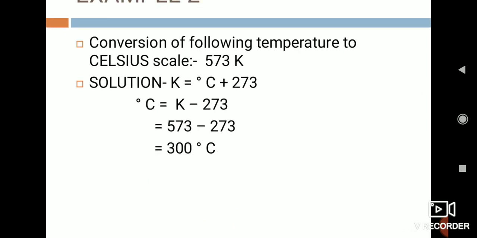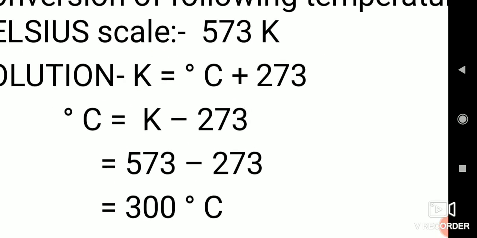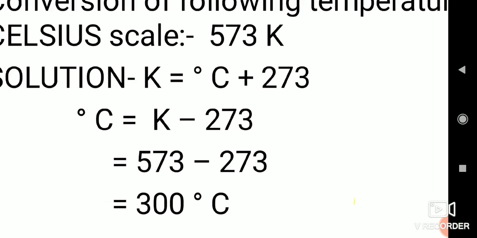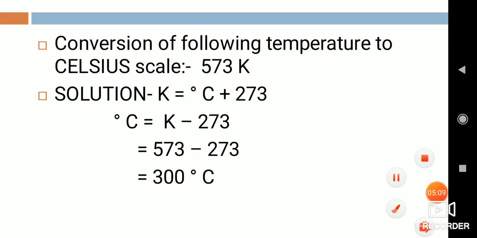So by this relationship, that is K equals degree Celsius plus 273, we can convert degree Celsius into Kelvin and Kelvin into degree Celsius. Hope you all understand well.